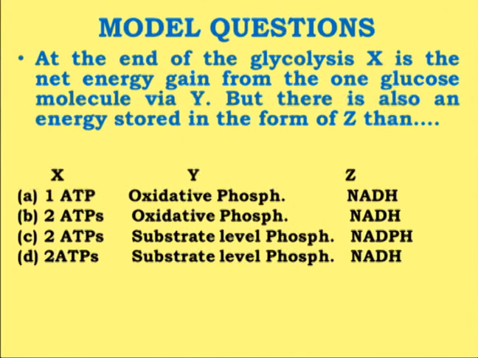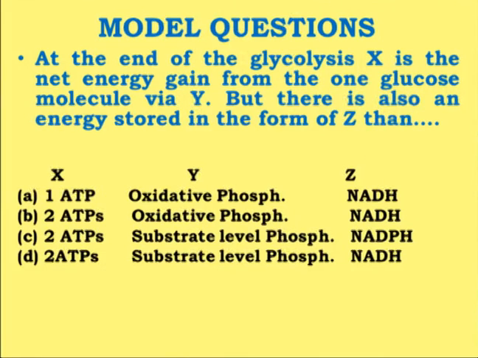Now if you look at the C option, the Z, that is the energy which is stored in the form which has been given, is in the form of the NADPH. Now we have seen the glycolysis, there is an involvement of NADH, not NADPH, and that's why in the glycolysis we have the involvement of NADH, which will store the energy in the form of the NADH. So the correct option will be D, that is 2 ATPs, Y, that is the mechanism by which it is being produced, that is substrate level phosphorylation, and Z is the NADH, that is the form in which the energy